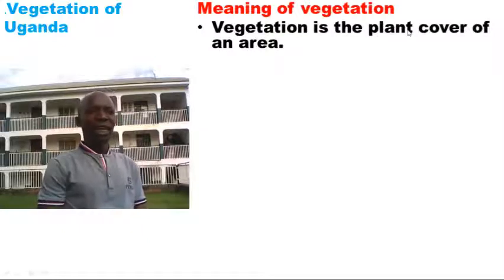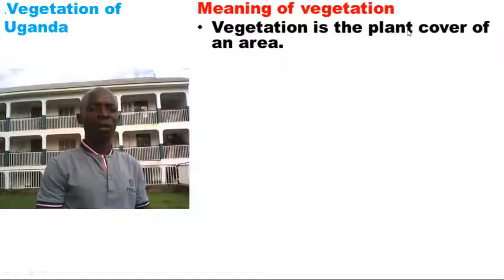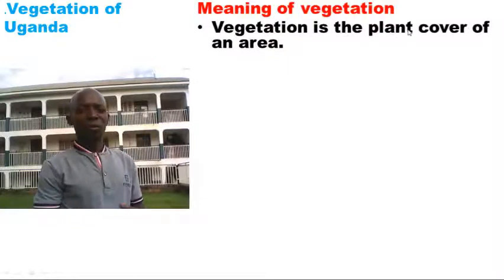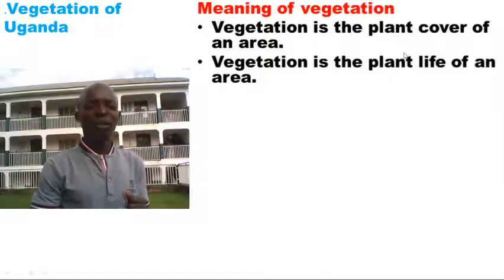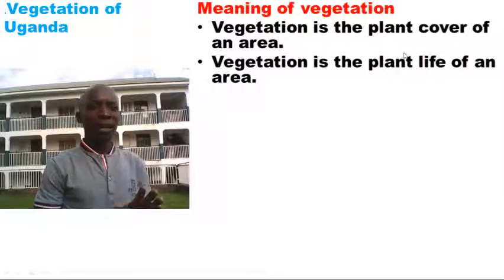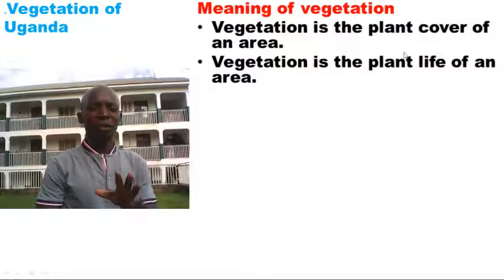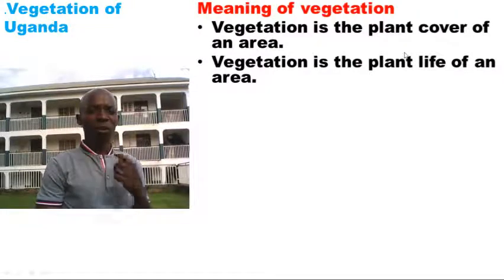Vegetation is the plant cover of an area. We can also say vegetation is the plant life of an area. That's how you were also told in primary 4. Many times children say the green cover. Sometimes vegetation may not be green. So don't say the green cover. You can say the plant cover of an area or the plant life of an area.